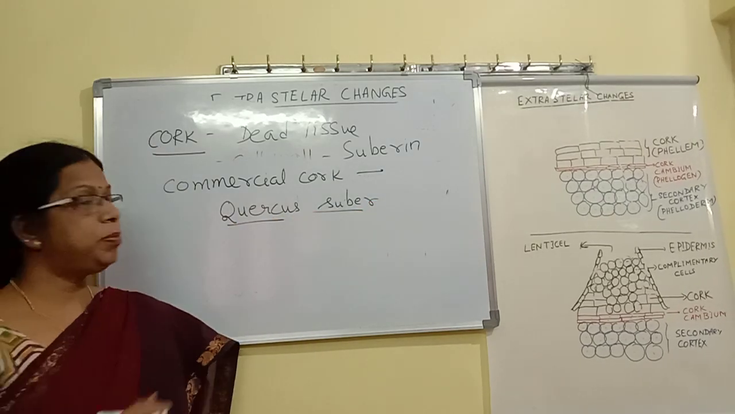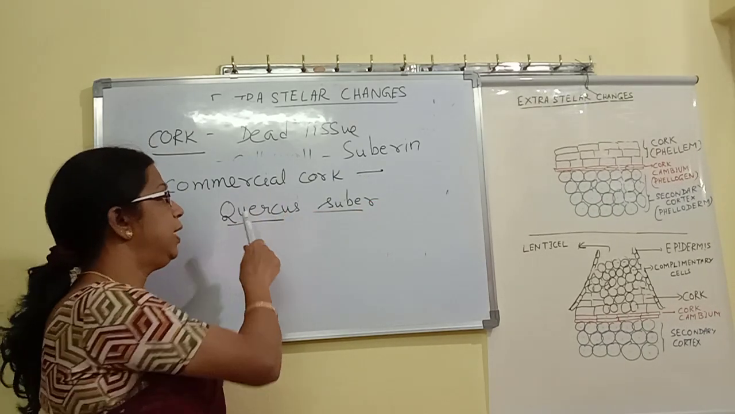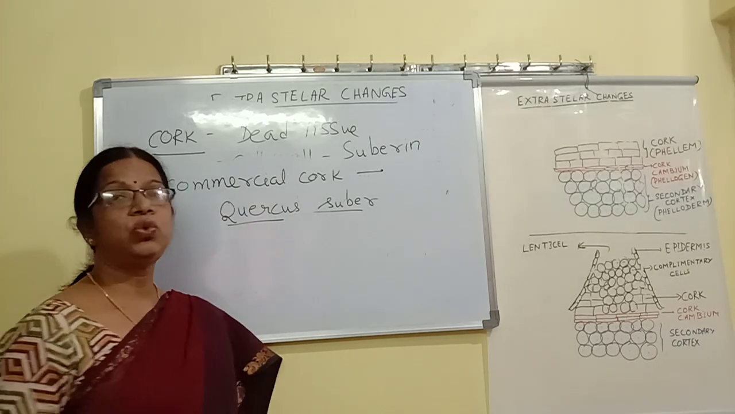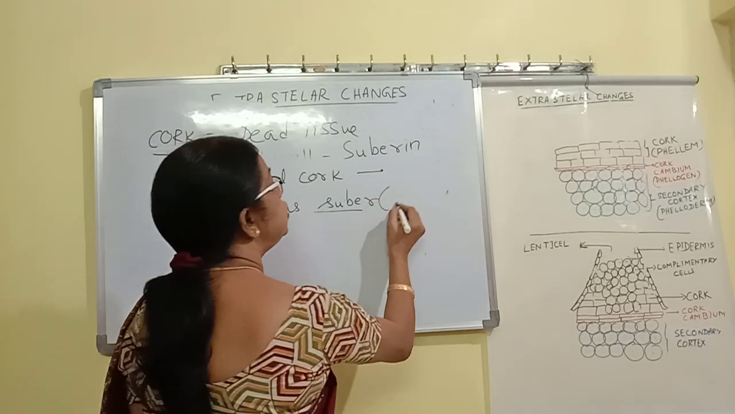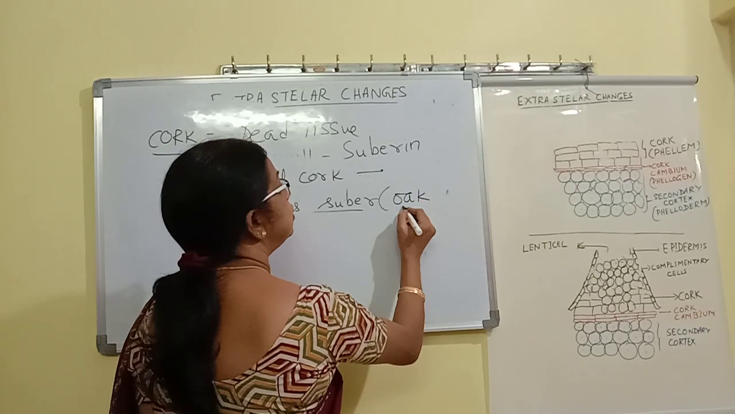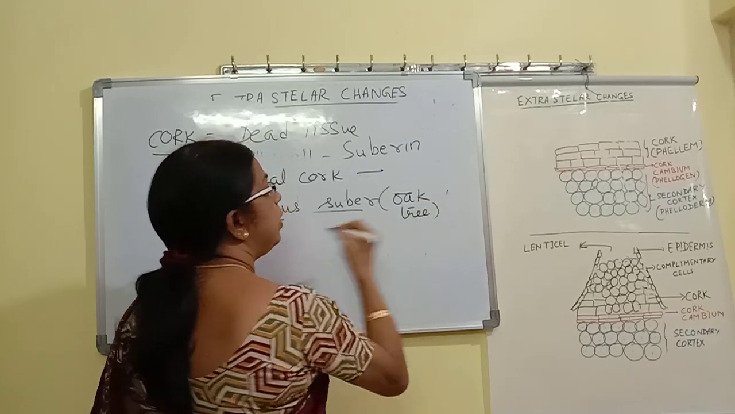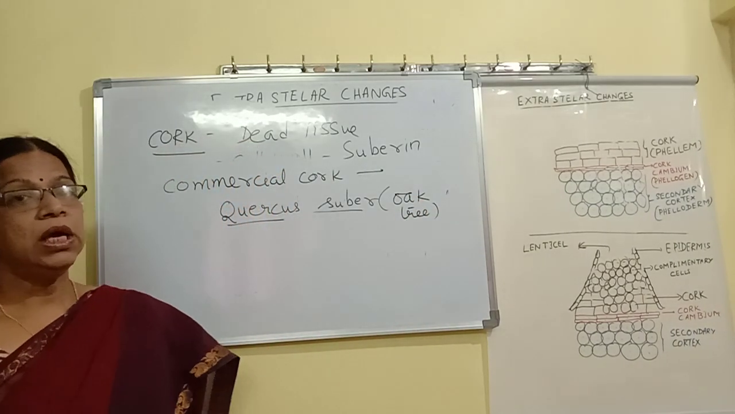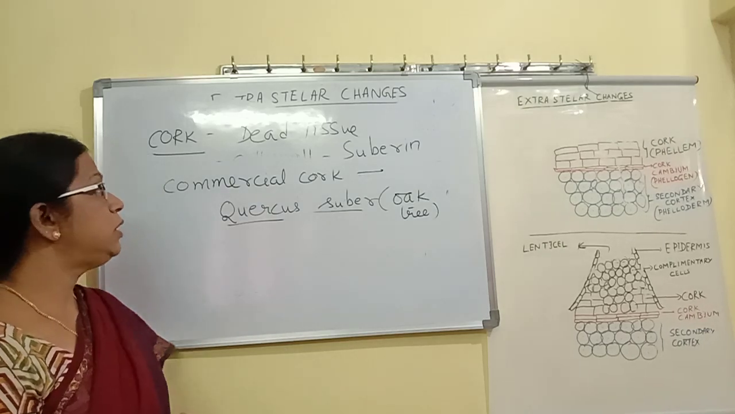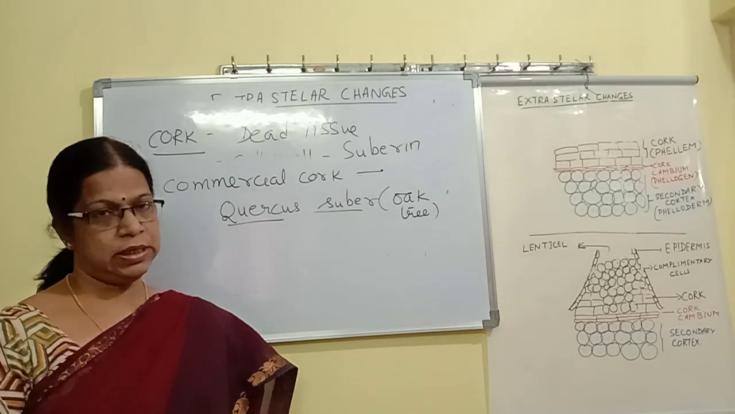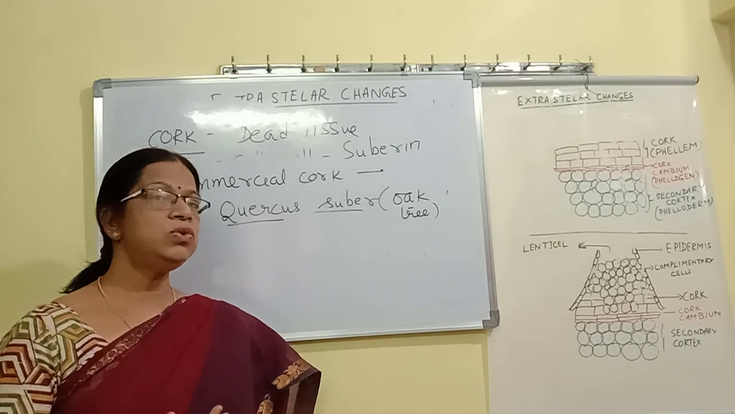Commercial cork is obtained from a plant called Quercus suber. Commonly, it is called an oak tree. This is the commercial source of cork. Now, what is the use of cork?